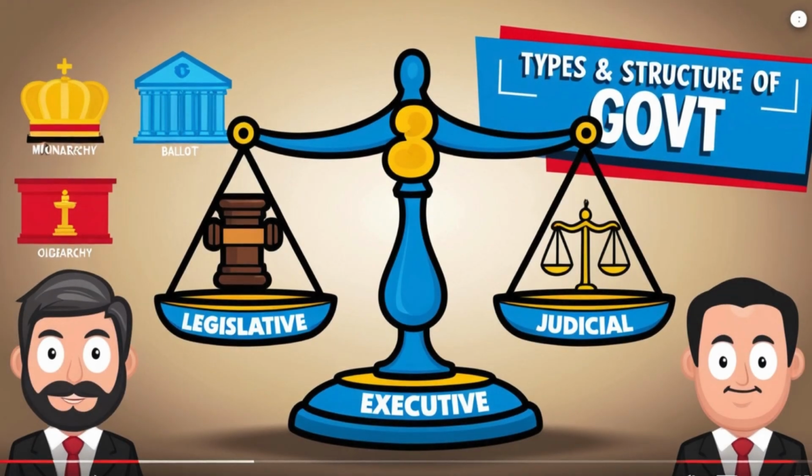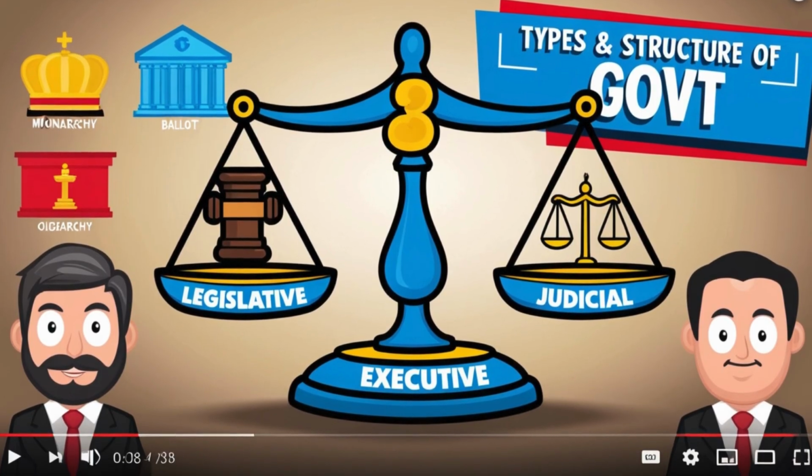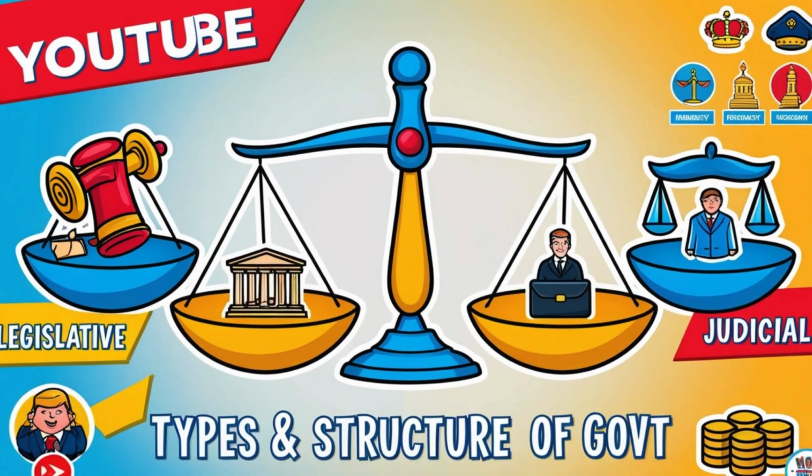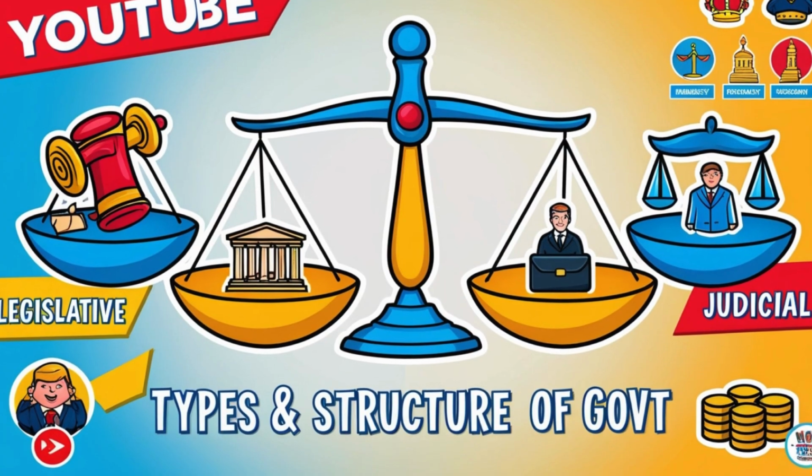And when we're talking about the judiciary, they are the interpreters and judges. They interpret laws, judge cases, punish lawbreakers, and protect citizens' rights. They ensure fairness and justice. We have the magistrate courts that handle minor civil and criminal cases. We also have high courts that handle major criminal and civil cases, and the Court of Appeal that handles appeals from high courts. Then we have the Supreme Court, the highest court in Nigeria, which gives the final judgment.